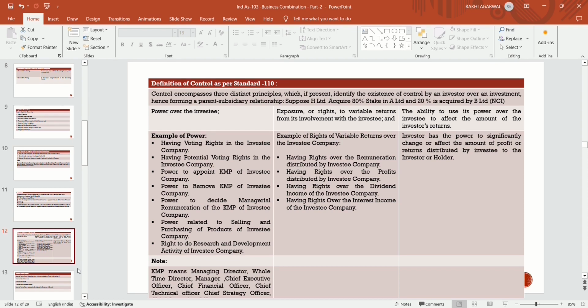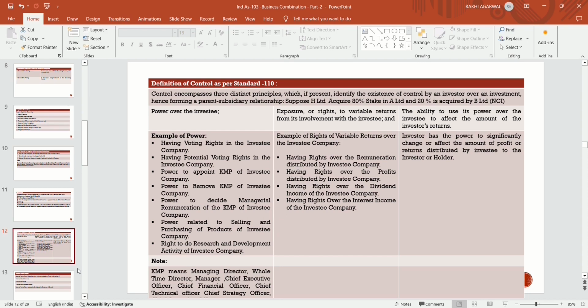Suppose H Limited acquired an 80% stake in A Limited and 20% is acquired by B Limited, that is, non-controlling interest. Now who is the controller in this case? Who has the power over the investee? Who has an exposure or rights to variable returns from its involvement with the investee, and who has the ability to use its power over the investee to affect the amount of the investor's returns?